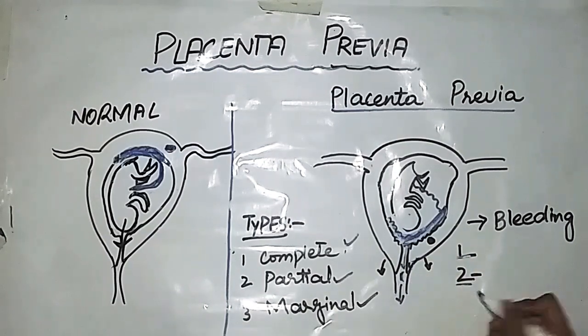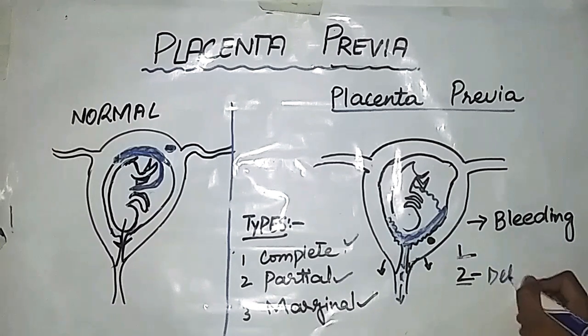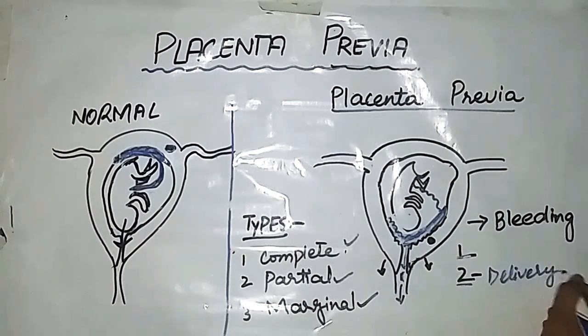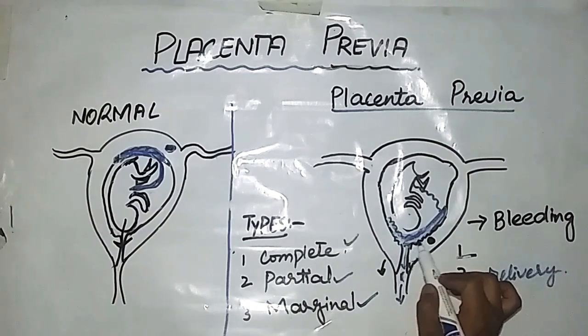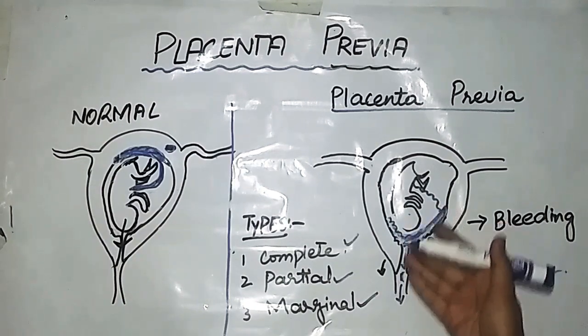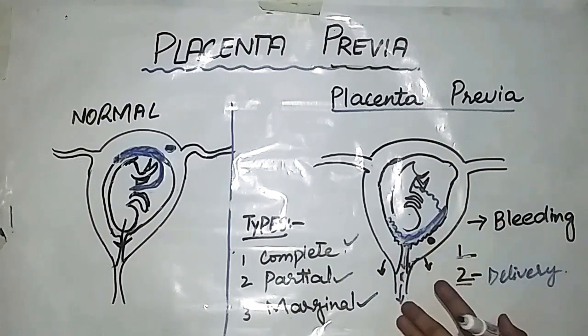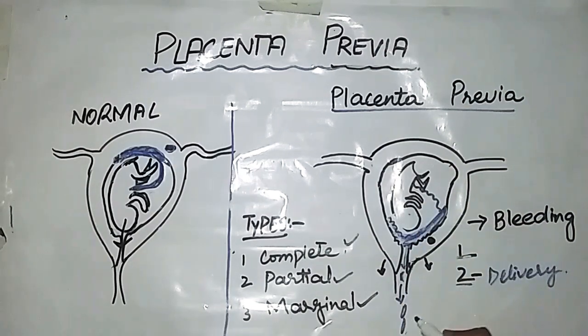And the second case of bleeding is at the time of delivery. In this case, the process is the same: the placenta will get separated from the uterine wall and it will come out, and it is coming before the embryo. That's the reason it will result in bleeding and complications.